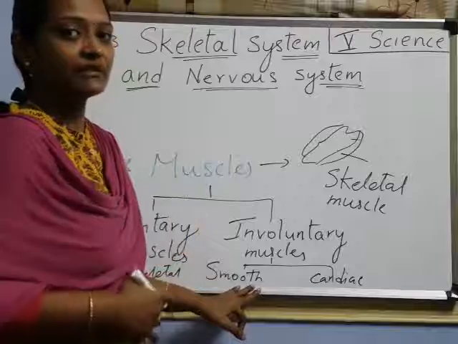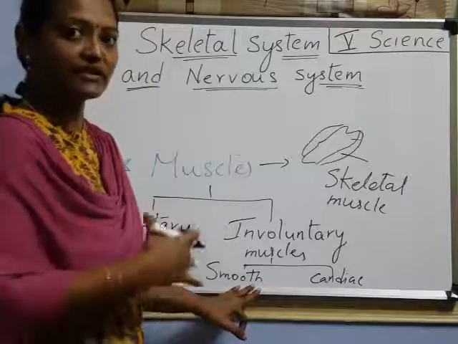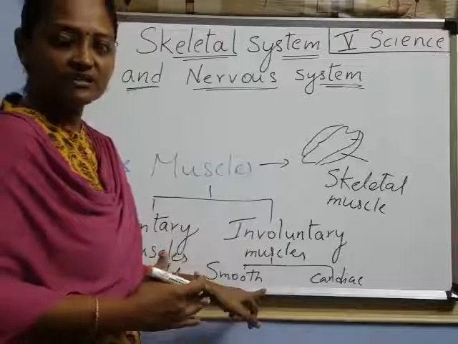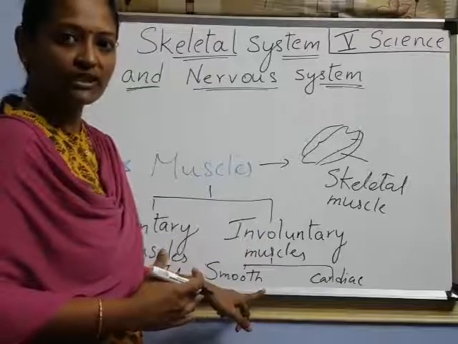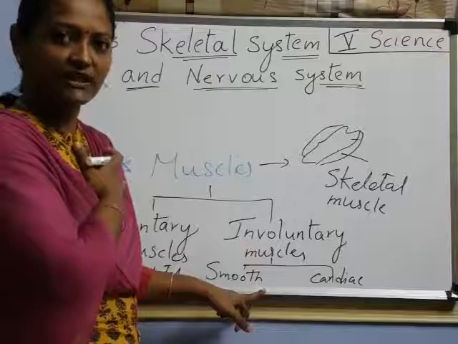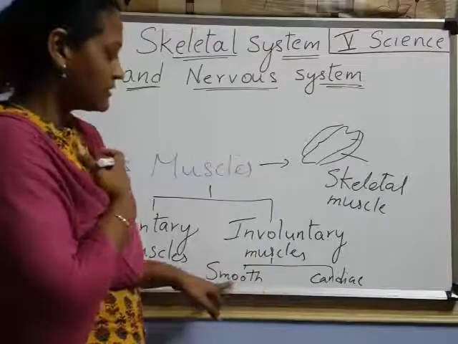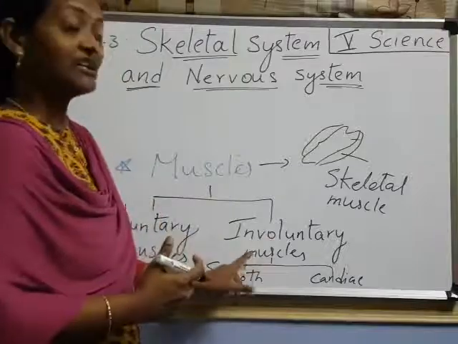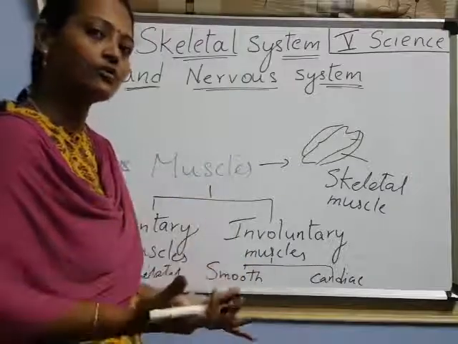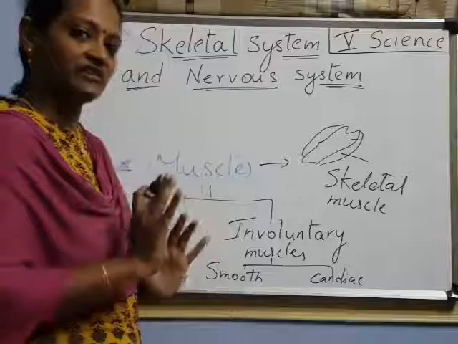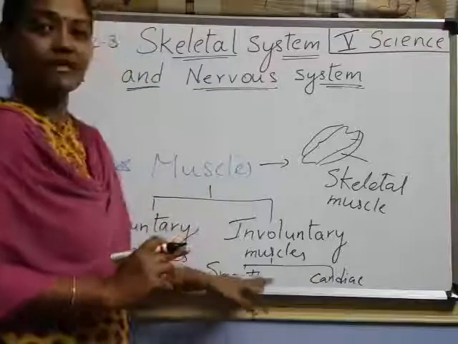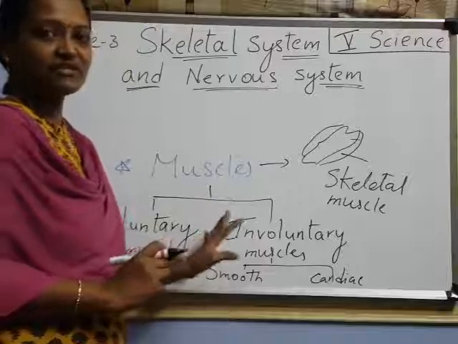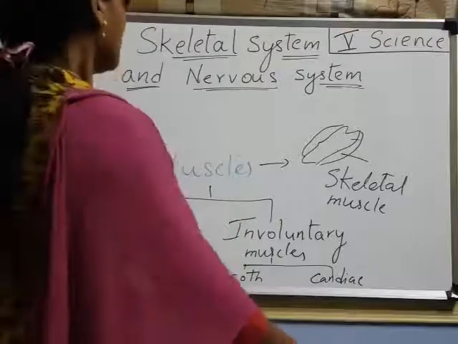Can we control these two functions? No. Can you control your heartbeat? No. Can you control your digestive system? No. So those muscles are involuntary, always functioning without our knowledge. Those two come under involuntary muscles. Have you understood up to here, children? Yes.